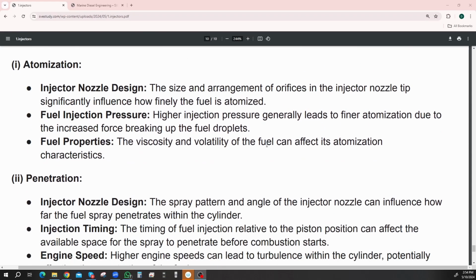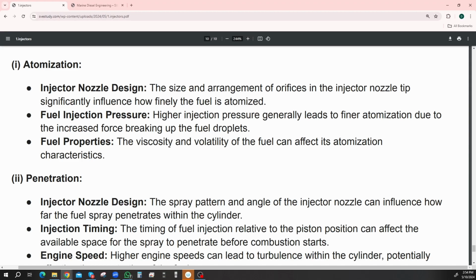What factors affect it? For atomization, it is injector nozzle design, fuel injector pressure, and fuel properties, so the fuel itself. So it's the piece of equipment you've got, it's how you're using it with the fuel injection pressure, because you can adjust that, I suppose. And then fuel properties, like the actual fuel oil you're burning. Oh, this is going to affect atomization, how well you can spray it out.